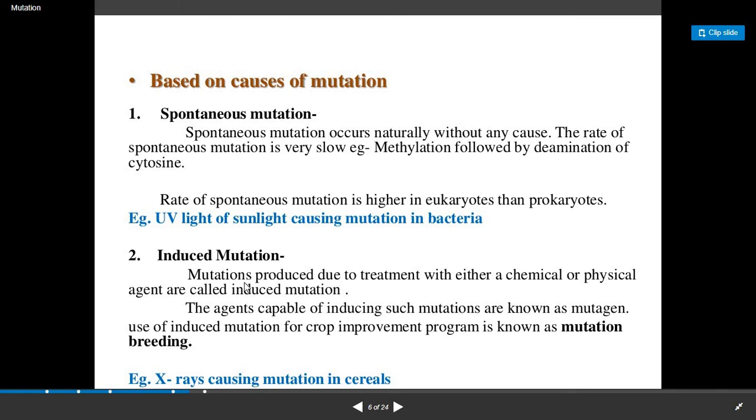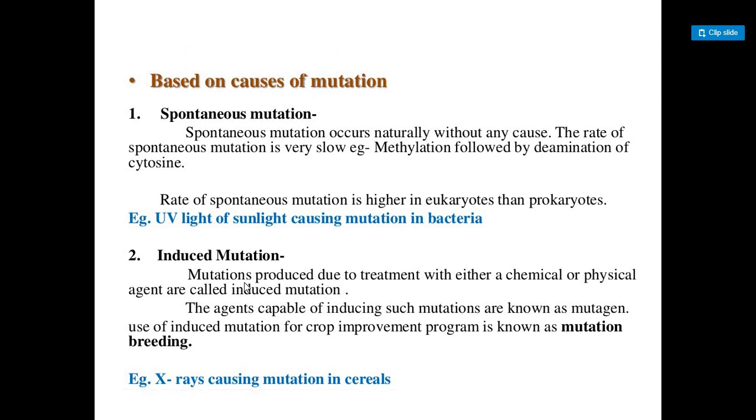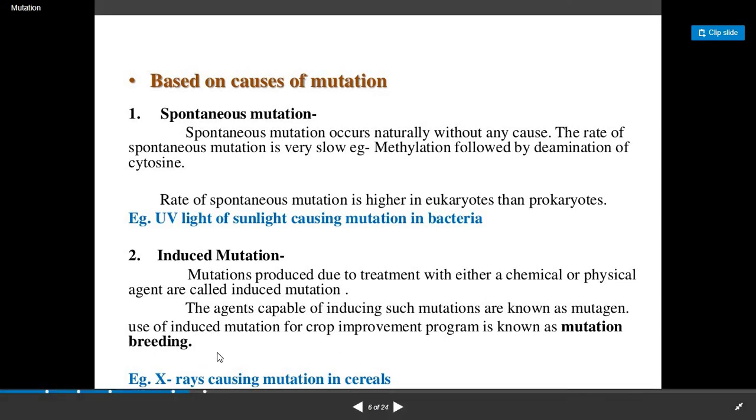Such induced mutation is used whenever we want some desired changes, such as in agriculture, or if we want to create certain hybrid plants. So such induced mutations are useful. Example, X-rays causing mutation in cereals. This is an example of physical rays used in the mutation process in crops.